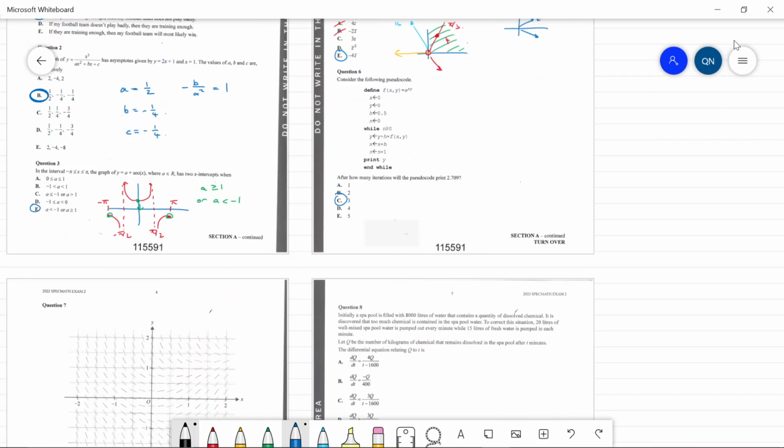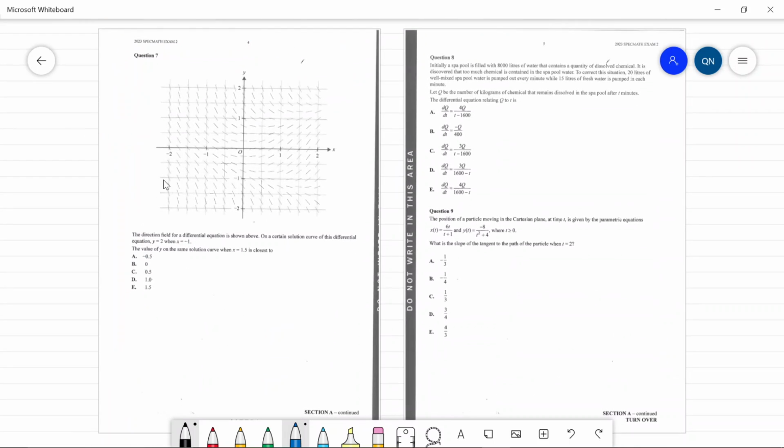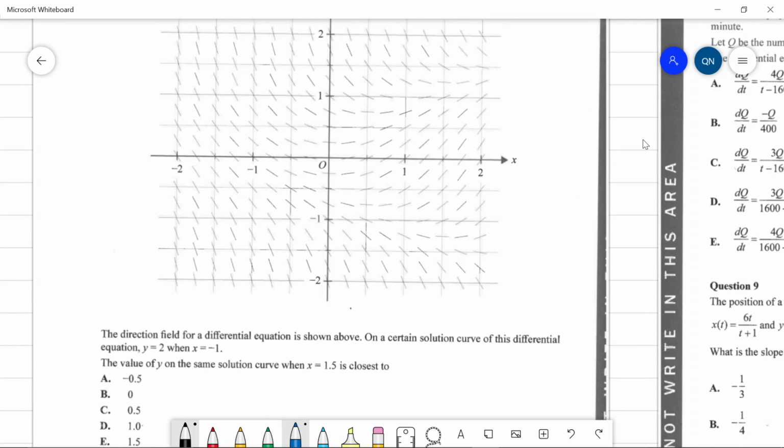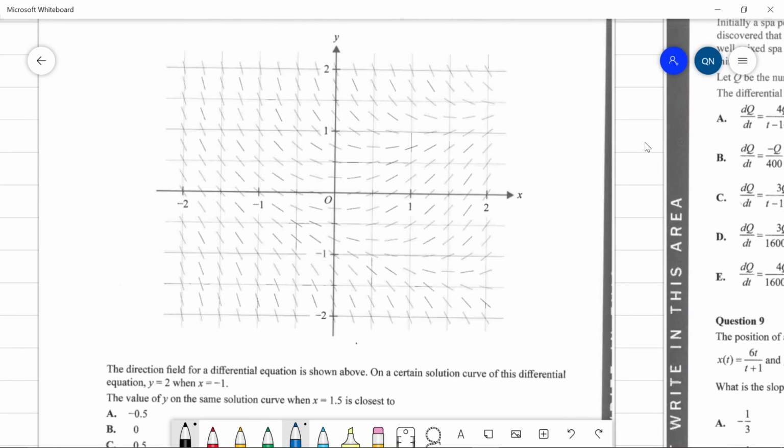Okay. Question 7. Slope fields. I forgot how to do slope fields. The direction field for a differential equation is shown above. On a certain solution curve of this differential equation, y equals 2 when x equals -1. So x equals -1, y equals 2 would be probably over here. Okay. The value of y on the same solution curve when x equals 1.5, so 1.5 is over here, is closest to, so we have to kind of follow the curve.